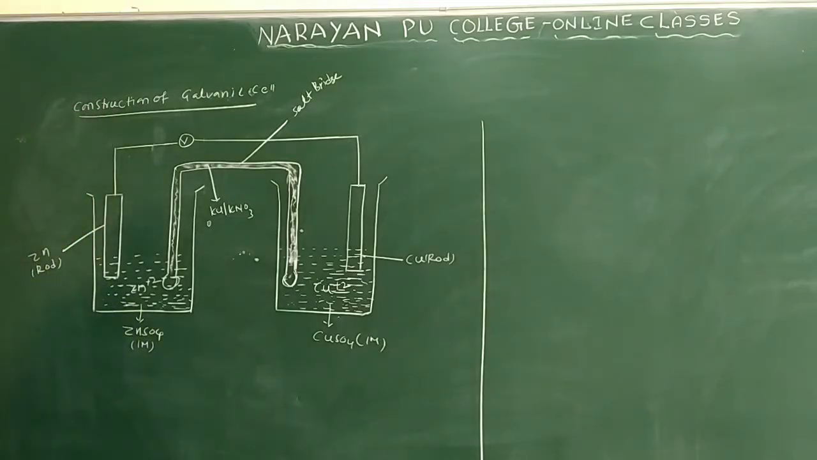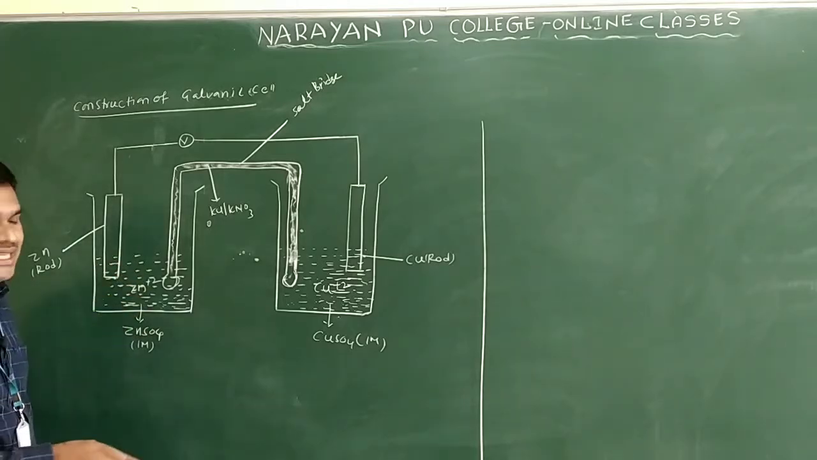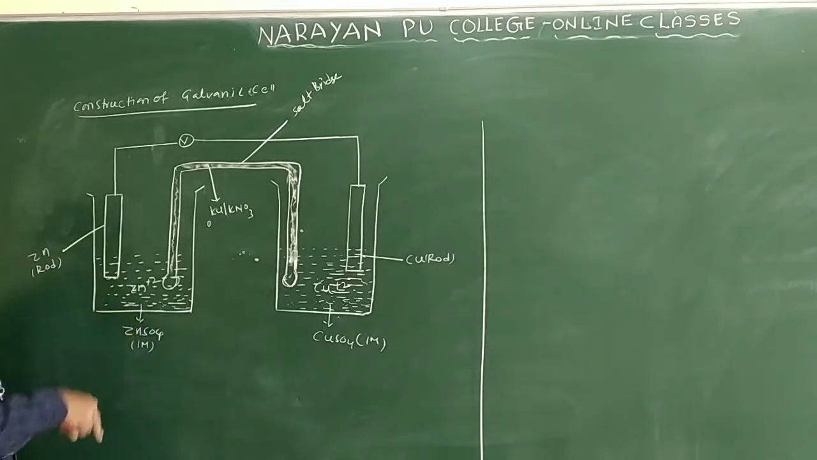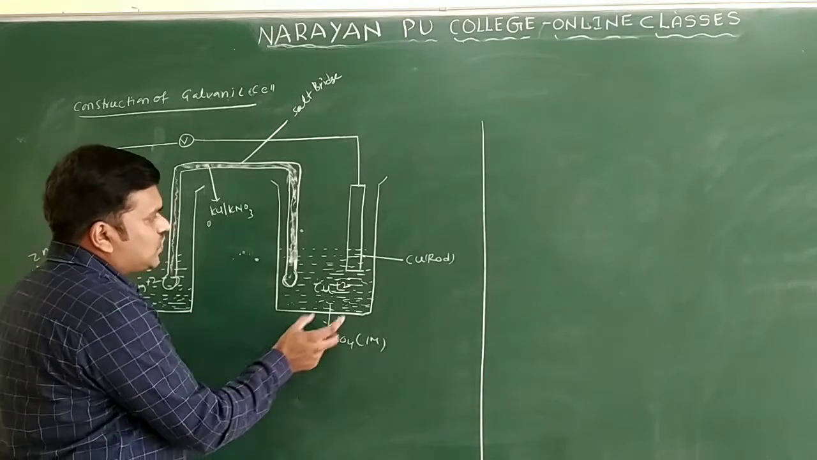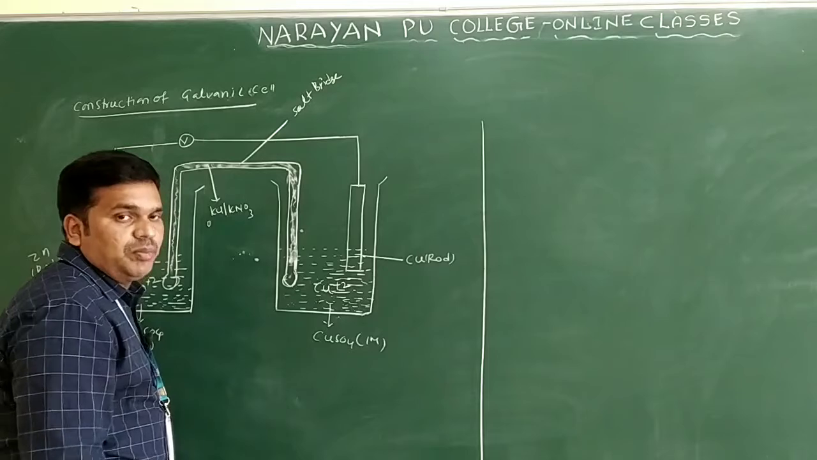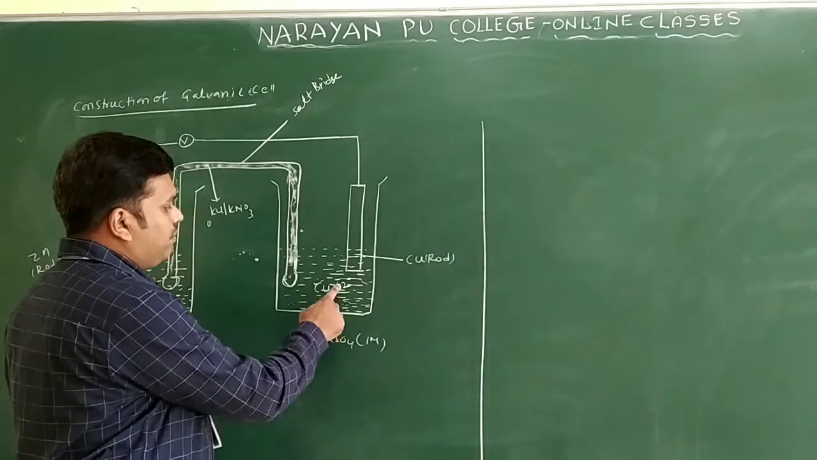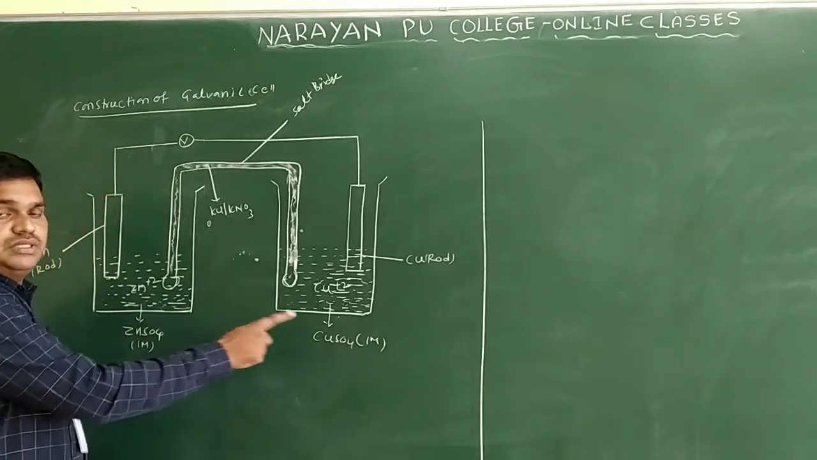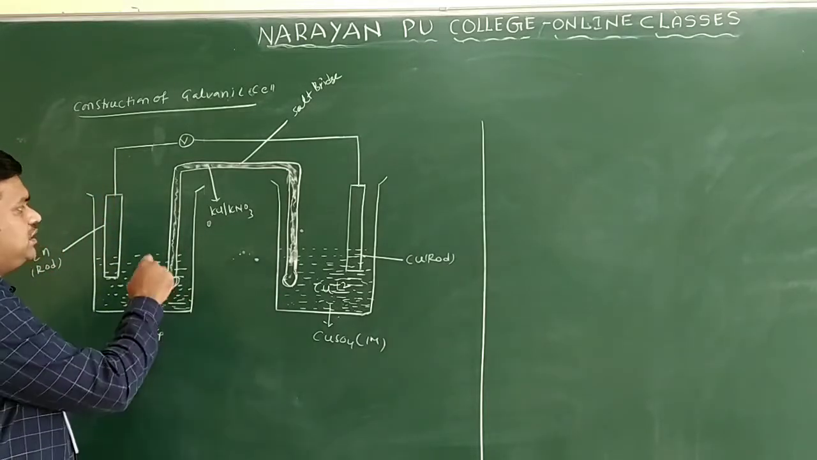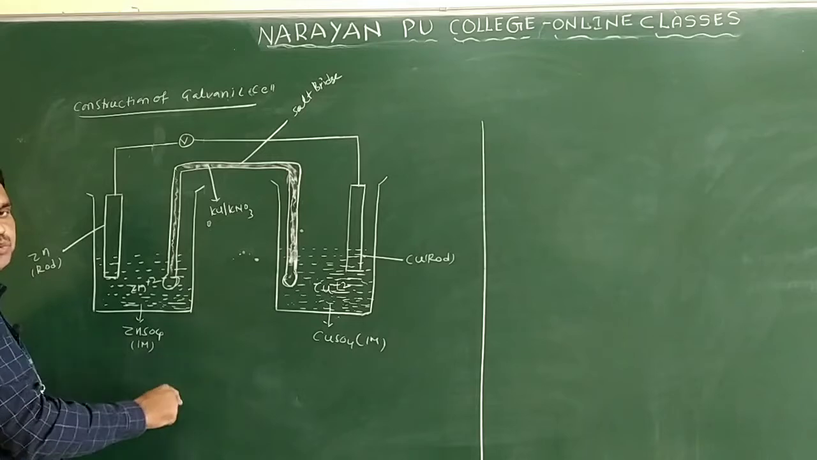Let us see the construction of the galvanic cell. So this is one half of the cell. This is the zinc rod dipped in zinc sulfate solution. The zinc rod is called an electrode, and that electrode is dipped in electrolytic solution. This is half of the cell. Come to this side, a copper rod is dipped in copper sulfate solution. Copper rod dipped in what? Copper sulfate solution. These two beakers are interconnected by a U-shaped inverted tube.